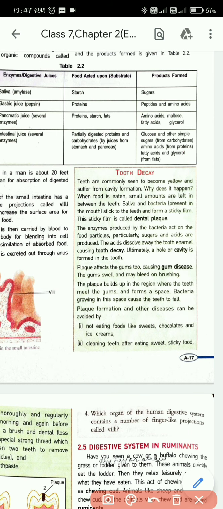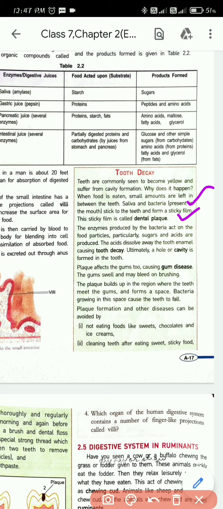So what is a cavity? Actually, what is that? So when does it happen? When this cavity happens? It happens when food is eaten and small amounts are left in between the teeth. This you can also see in various advertisements. Saliva and bacteria present in the mouth stick to the teeth and form a sticky film. This sticky film is called dental plaque.